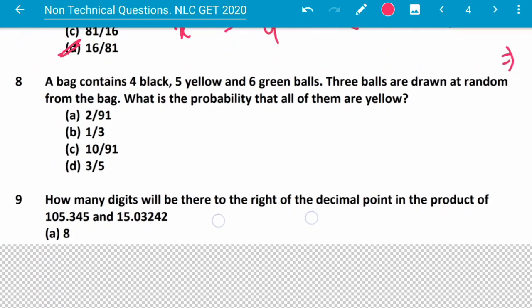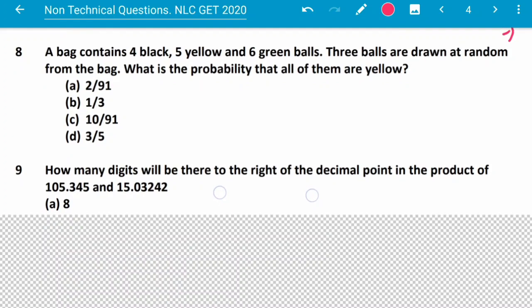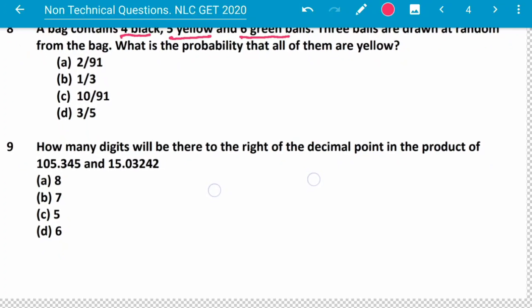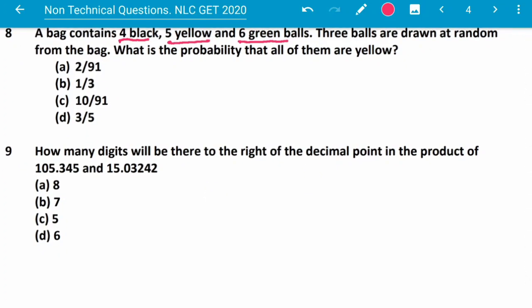Next question: a bag contains 4 black, 5 yellow and 6 green balls. 3 balls are drawn at random from the bag. What is the probability that all of them are yellow? 3 balls are going to be taken out from the bag and all of them are to be yellow. What is the probability? This is the question. So probability of getting 3 yellows.